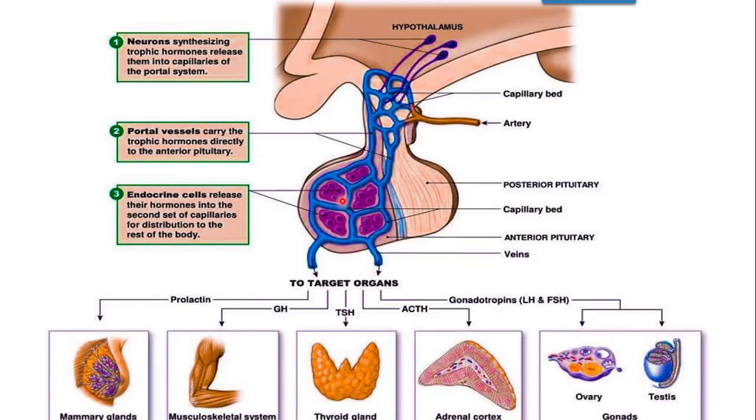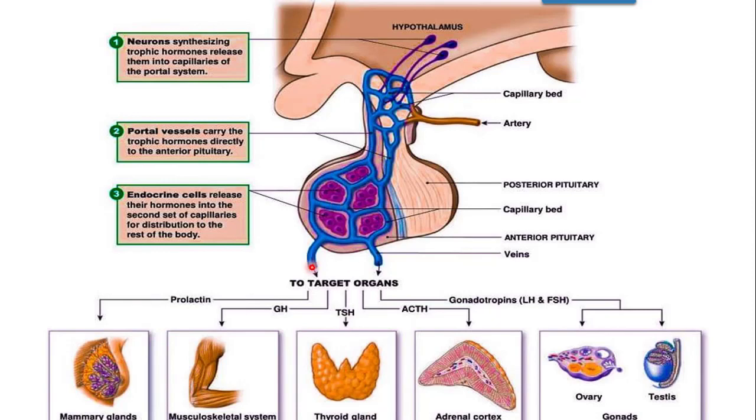See these endocrine cells inside, the purple colored cells. They will release their hormone through stimulation. That means they carry TRH, thyrotropin releasing hormone, and by attaching onto the endocrine cell receptors, they stimulate the cells to produce TSH, that is thyroid stimulating hormone.